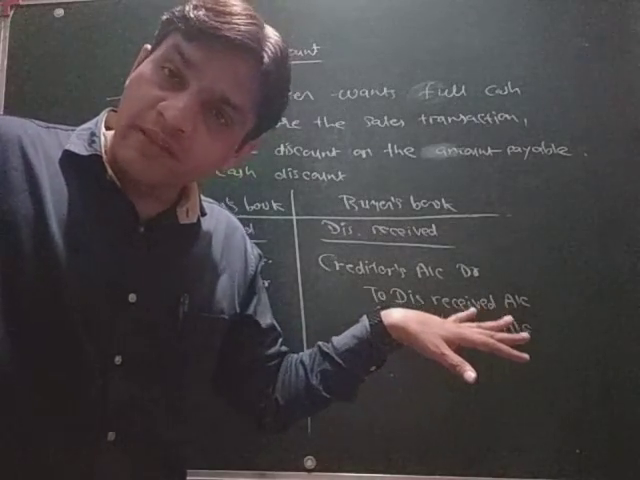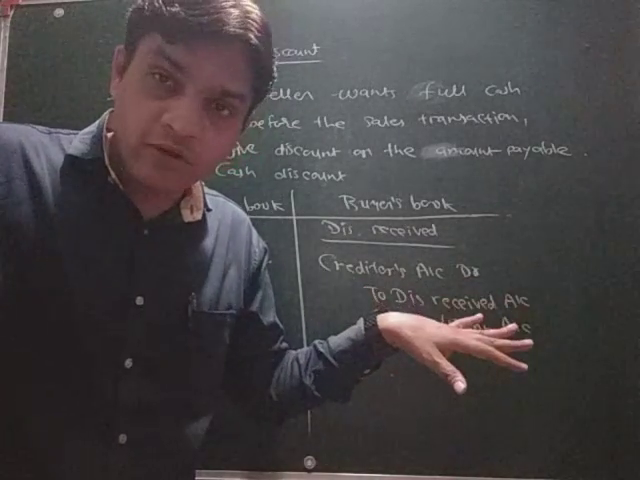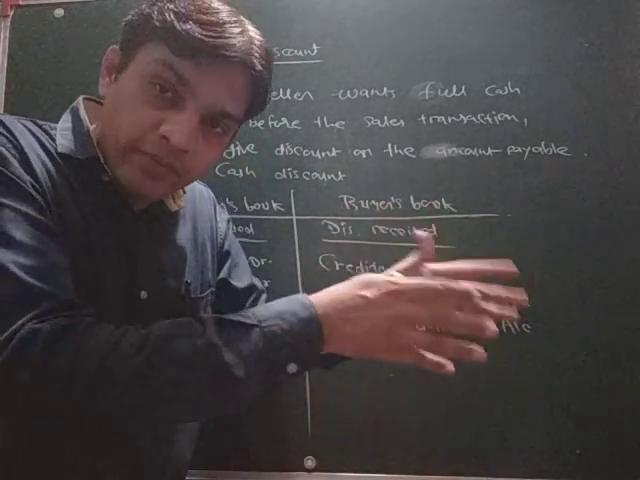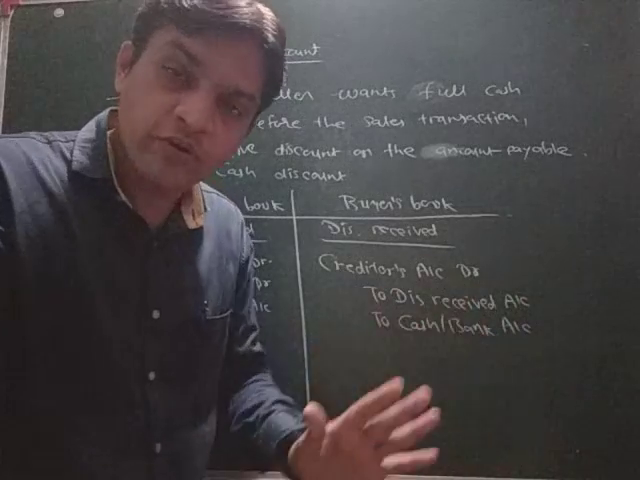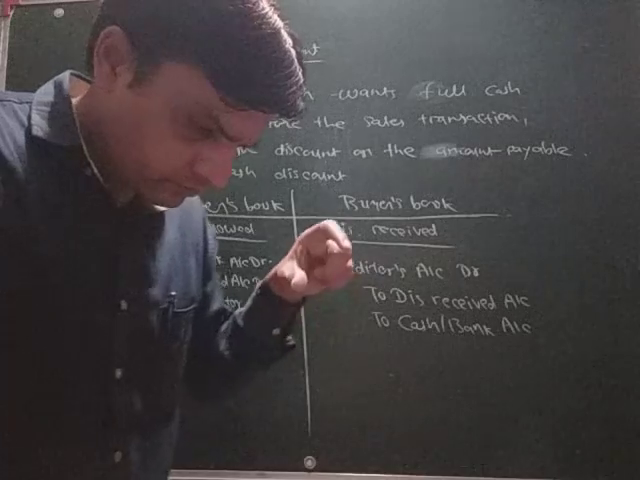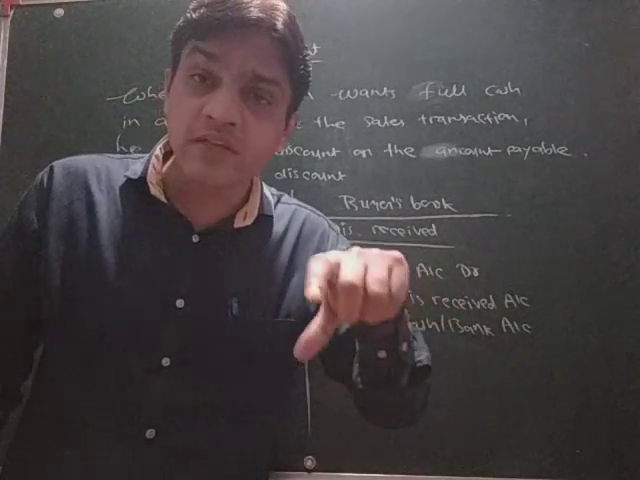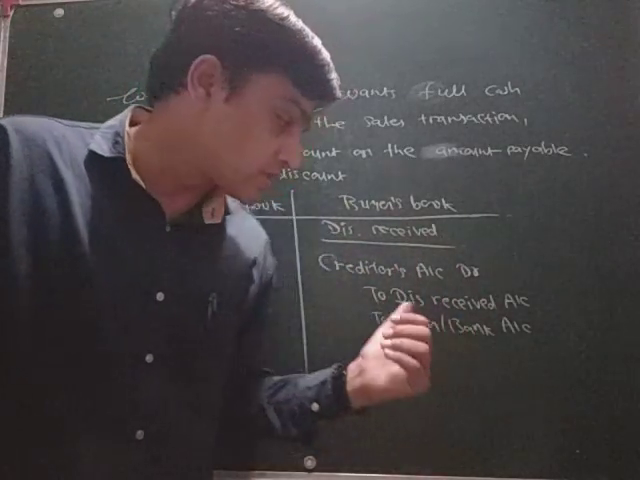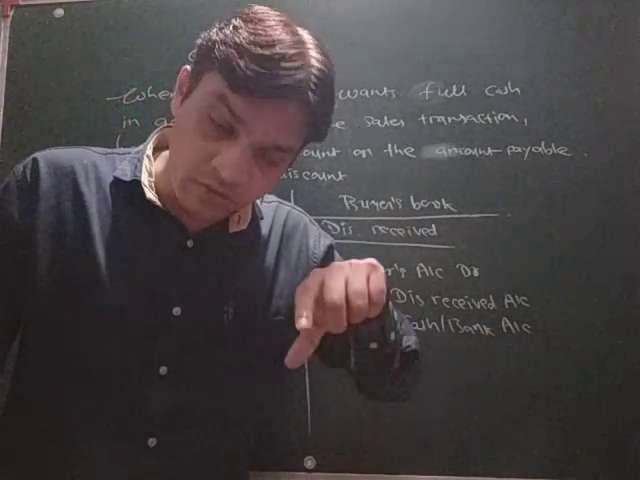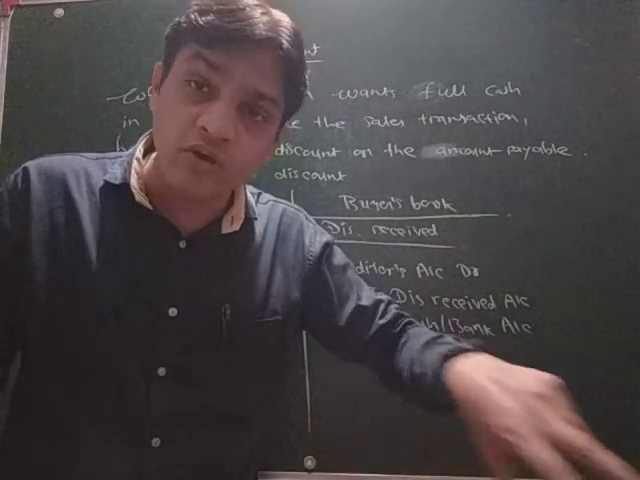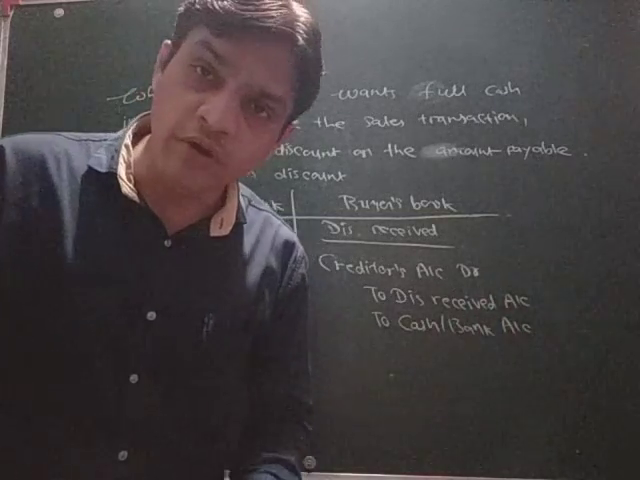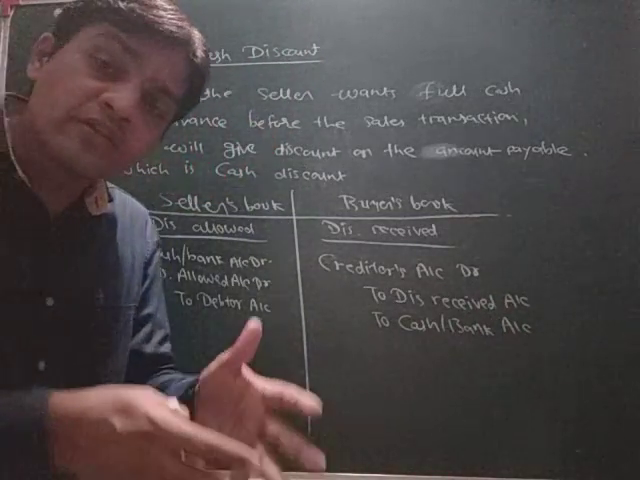Same thing in the buyer's book. Now what will he record? The creditor who was already credited will now be debited because he has paid the amount. So creditor's account will be debited, and what will be credited? Look, the discount received is an income, so it will be credited. And he has paid cash, so cash is going out of the business, and that's why cash or bank account will be credited. So this is the journal entry about the cash discount.